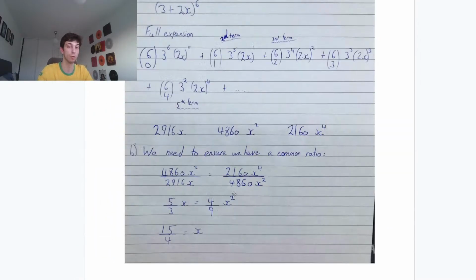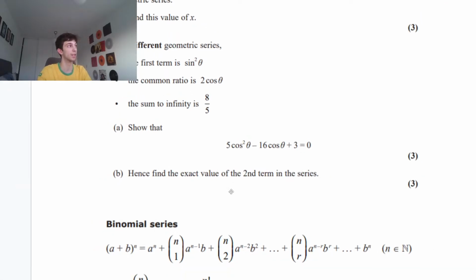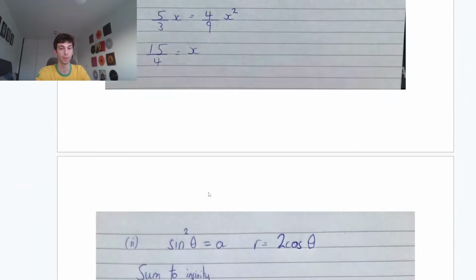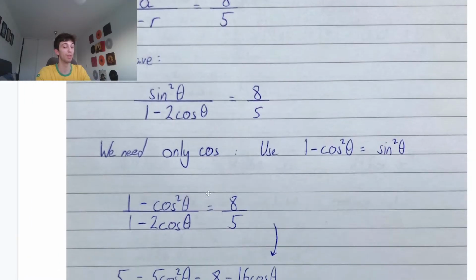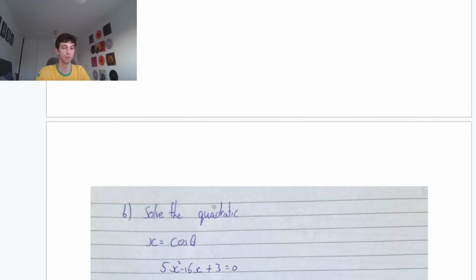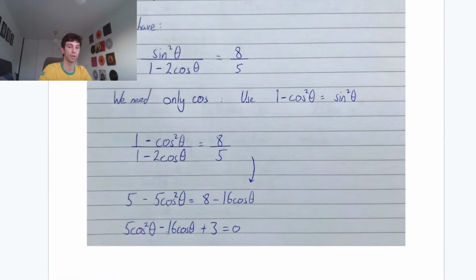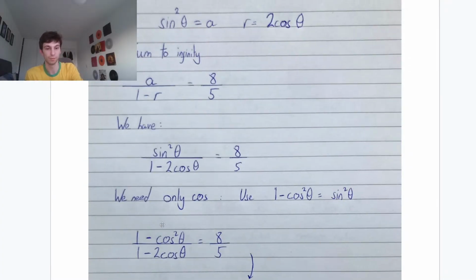Nothing horrible here, guys. Moving on to part B, we have to find the exact value of the second term of the sequence. Remember, geometric series, to find the nth term, it's just going to be a times r to the n minus 1. Okay? So a times r to the n minus 1, they want the second term. First thing we have to do, guys, is find the value for cos theta. We're trying to solve cos theta, right?